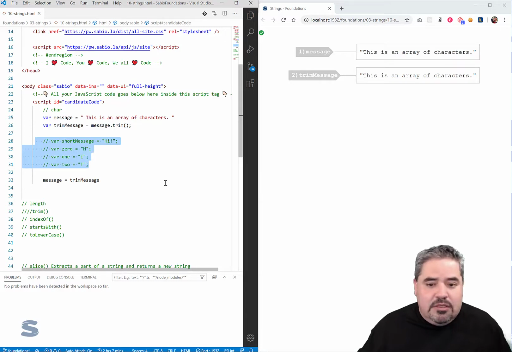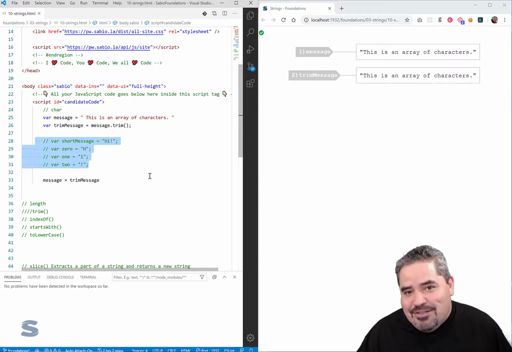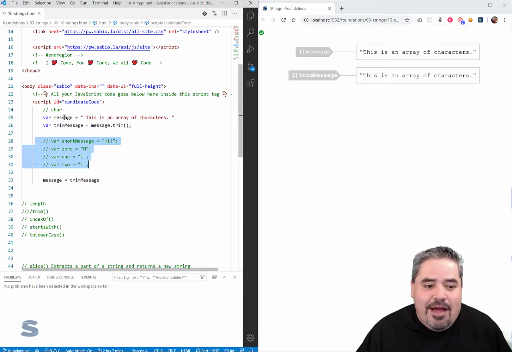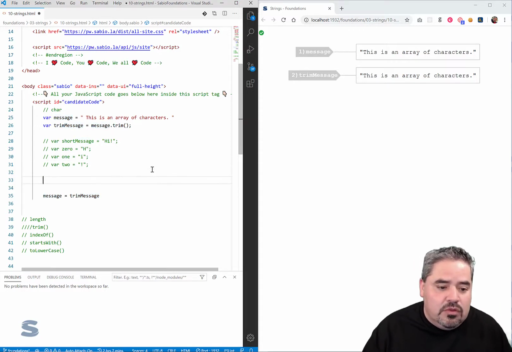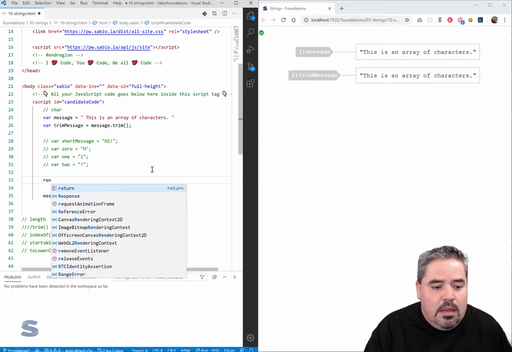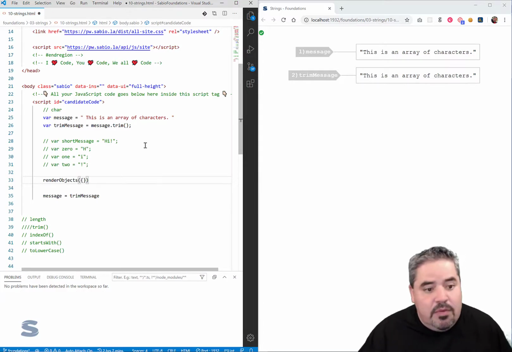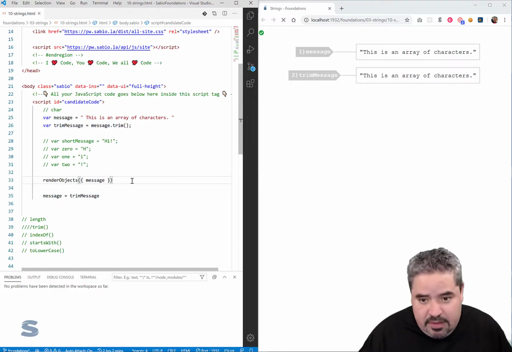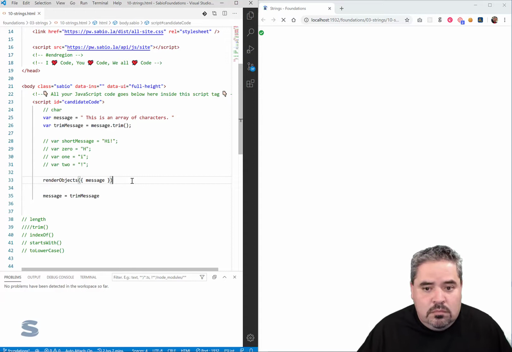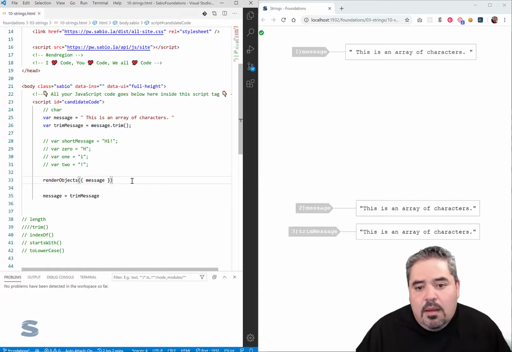Oh, there's my message. Where's my trim message? There's my trim message. My message. This is the tough thing with strings. The guy with the spaces is no longer, because of this particular operation. Okay. So I'm going to use a function that I have in here to help me with this particular problem. Let's see if my little function is going to work.